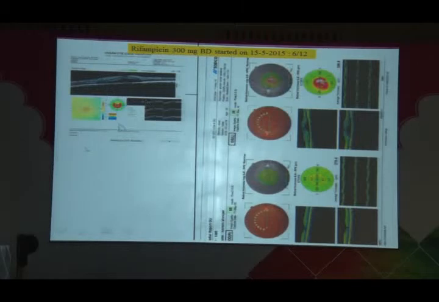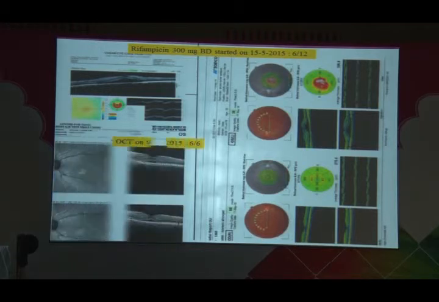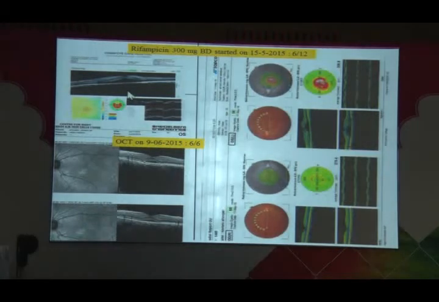So this was one of my patients who had this angiogram done somewhere else, and we gave rifampicin 300 milligram BD for a couple of weeks, and the patient did improve. But not all patients on rifampicin improve, so it cannot become a standard of care. Only in desperate patients may we try: patients who are not willing for PDT or can't afford PDT, who have recurrent CSR and the leak is in the central area. So this was the OCT before, and this was the OCT later on.